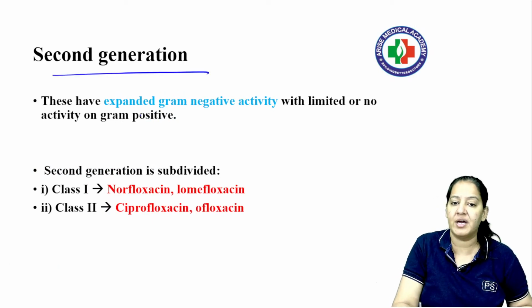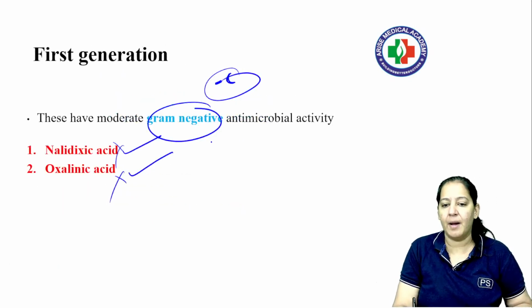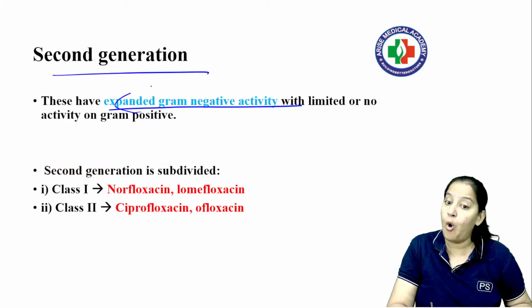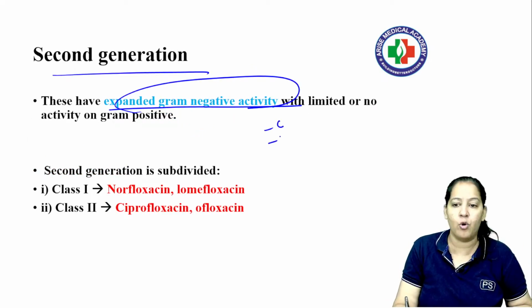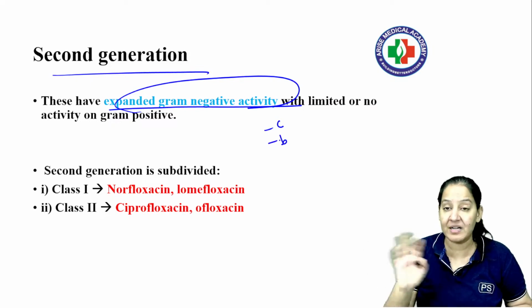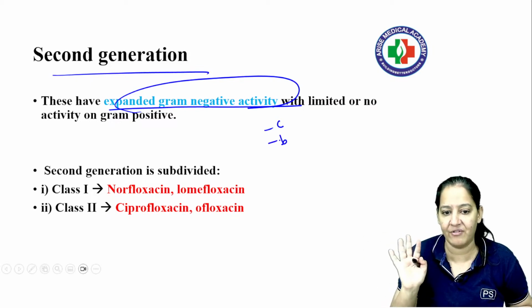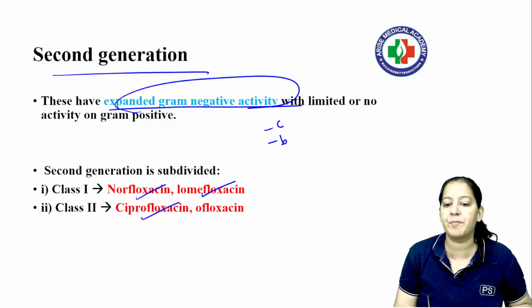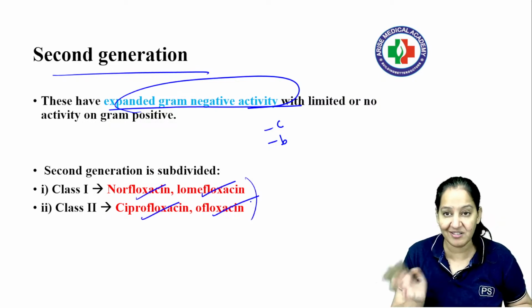Then in the second generation, we have extended gram-negative coverage. Here in the first generation, they were barely killing even gram-negative bacteria. At least in the second generation they are killing all gram-negative cocci as well as gram-negative bacilli, but none of the gram-positive bacteria. Right? So here we have 4 drugs: Norflox, Lomeflox, Ciproflox, Oflox, right? So these are better than the first one.